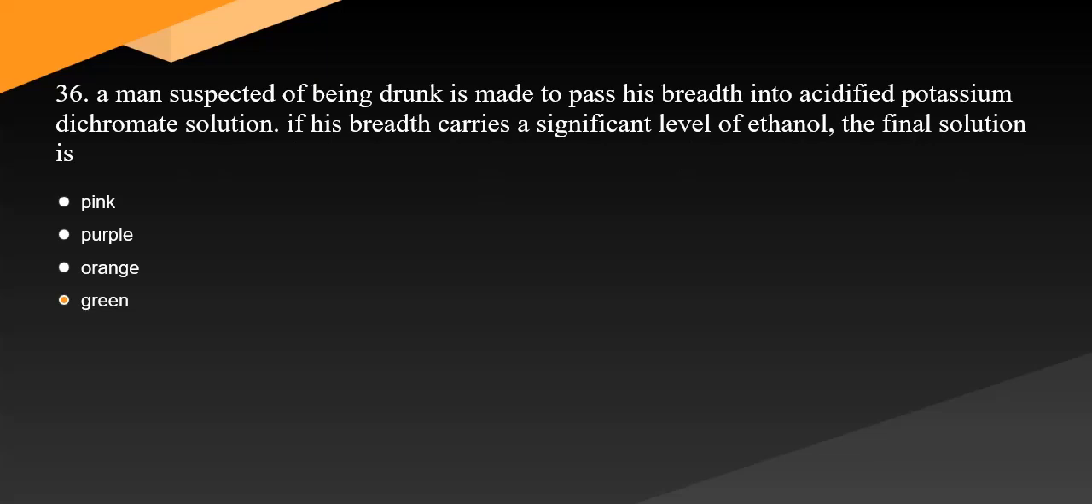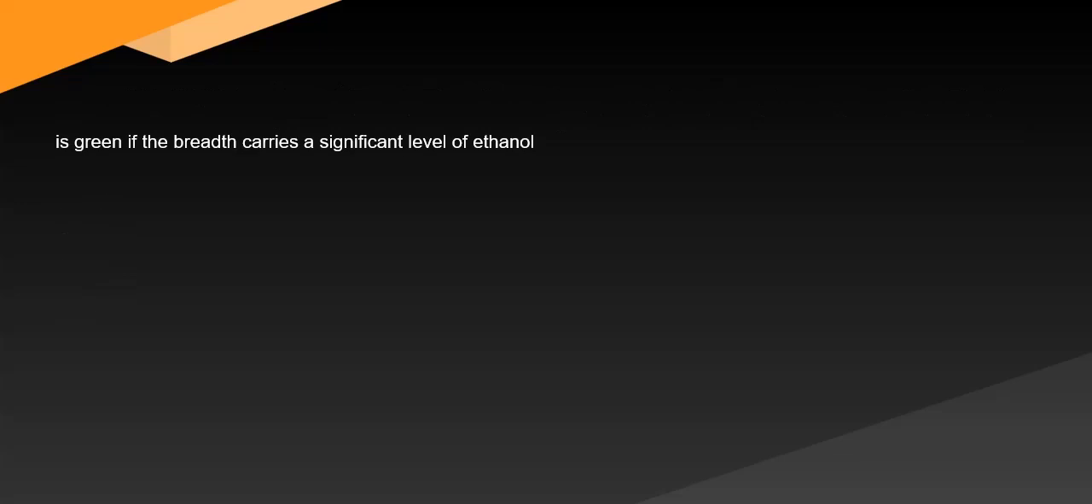36. A man suspected of being drunk is made to pass his breath into acidified potassium dichromate solution. If his breath carries a significant level of ethanol, the final solution is. Question 36 Answer is green if the breath carries a significant level of ethanol.